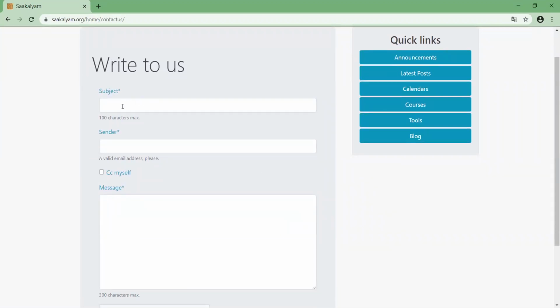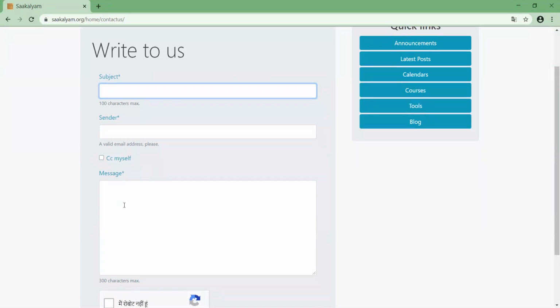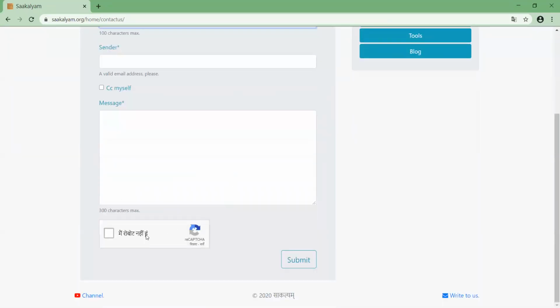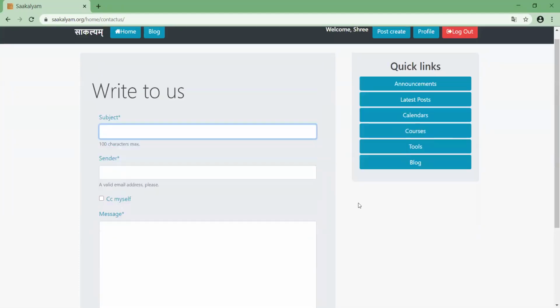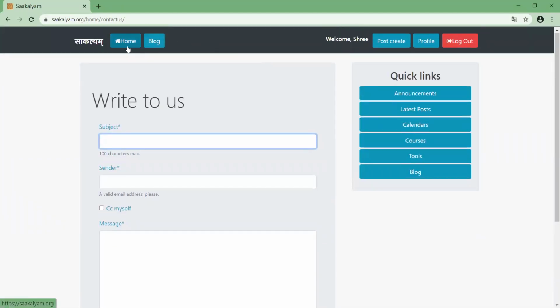When you are contacting us, you can write the subject for what you are writing. You can write your email ID and you can say CC myself also, so that you also get a copy of the email, and you can write your message. Click on the robot and see whatever he asks, try to answer and then submit. It will come to us and we'll try to answer you. So this is what there is in the quiz.